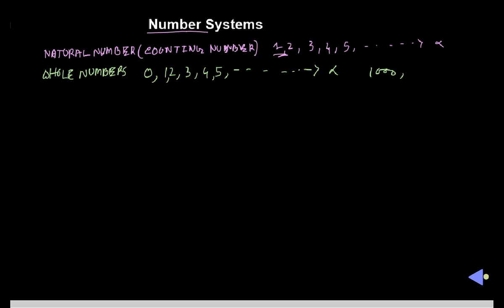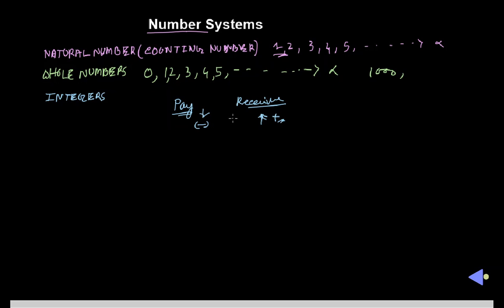So next one is called integers. Let us see. Suppose you want to pay somebody some amount of money from your balance. What will happen? It will decrease your balance, or subtract from your balance. But if you receive some money from another party, then it will add to your balance.